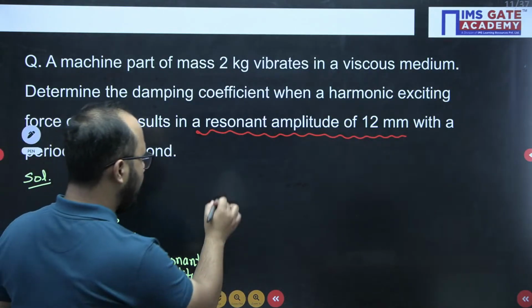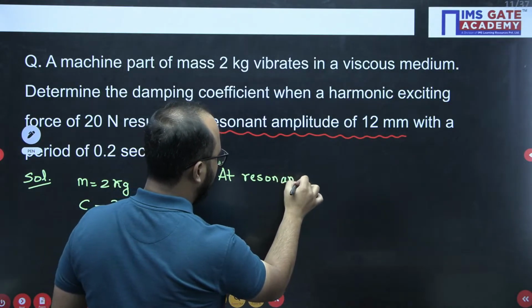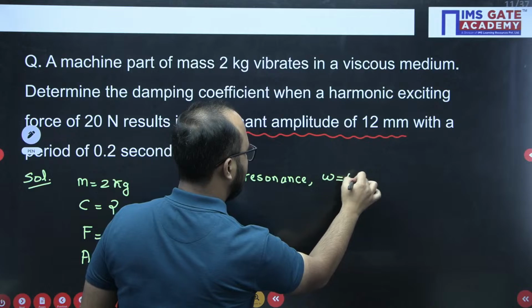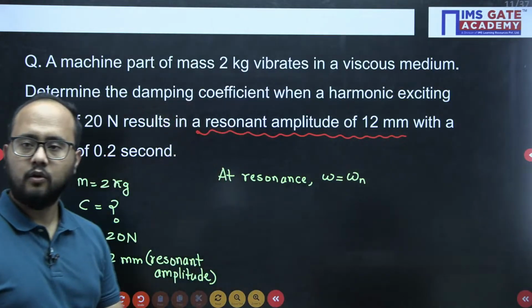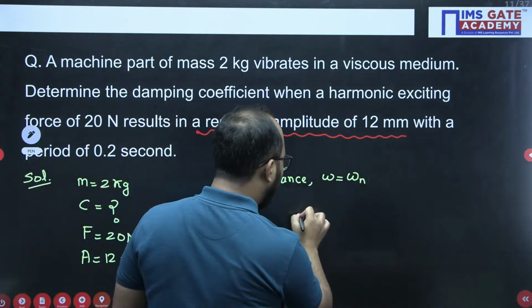Now first of all, at resonance, omega equals omega n, and here damping is provided. So what will the amplitude of vibration be?